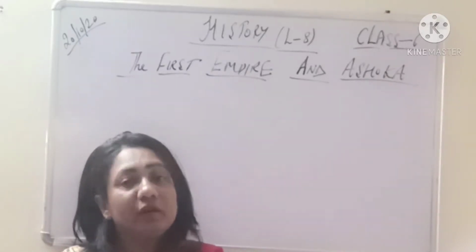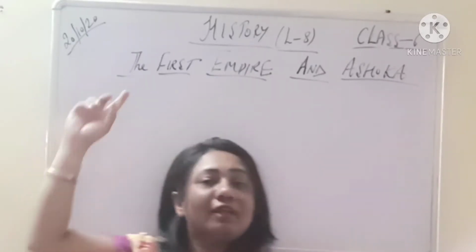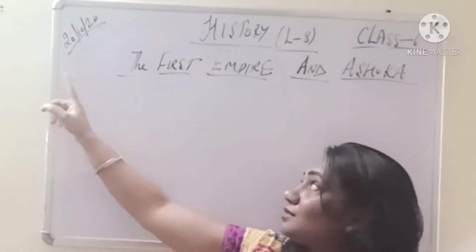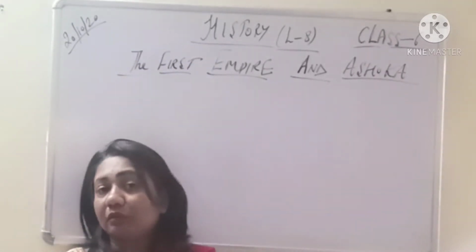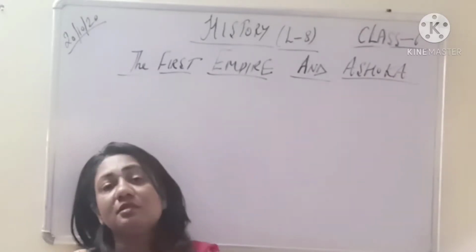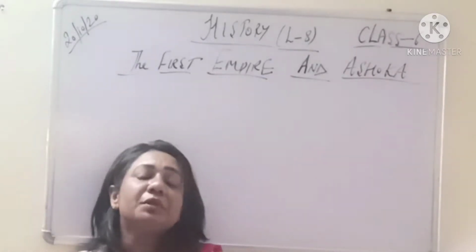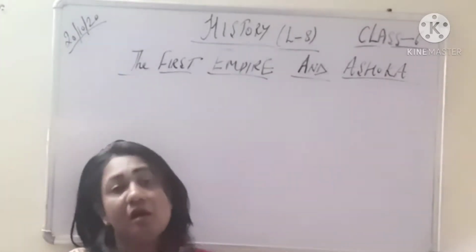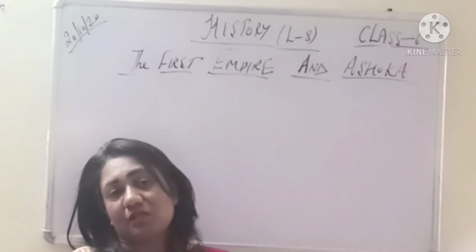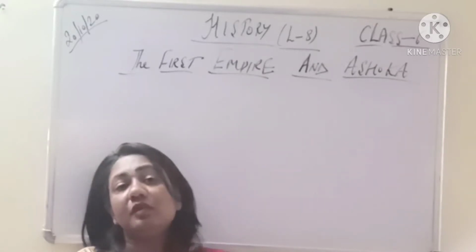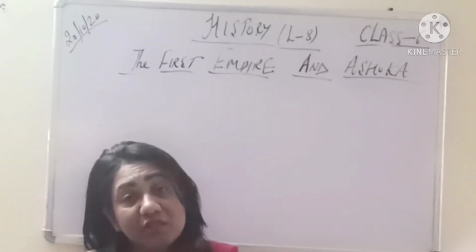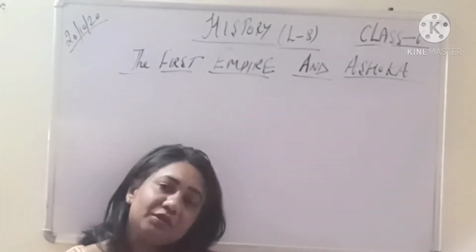So we have already finished with the explanation part of lesson number 8 of your history, that is the first empire and Ashoka, in which we have already studied about the three Mauryan rulers, Chandragupta Maurya, his son Bindusara and then his son Ashoka. We have learned about the welfare functions of Ashoka, we have studied about his Dharma, and then we have also studied about the Mauryan administration, about its army and the revenue system.